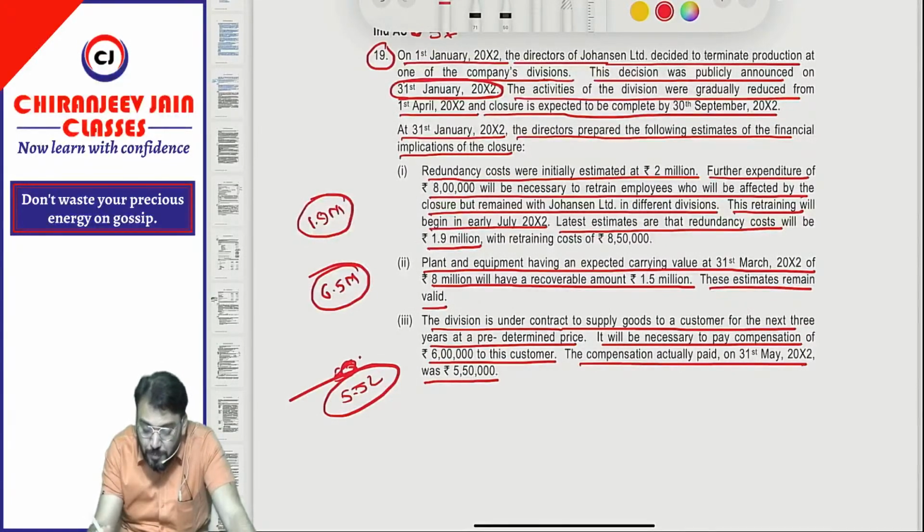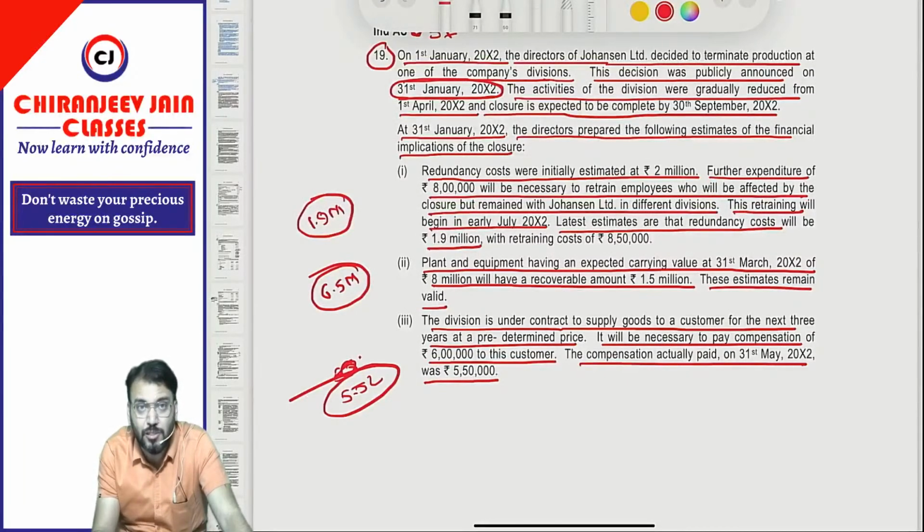Or if suppose this is paid after approval of the financial statement, therefore we should create a provision of 6 lakh. So we should understand what is the date of approval. If the date of approval is not given, we can take a reasonable assumption in the exam, and based on that assumption we should create a provision for the onerous contract.